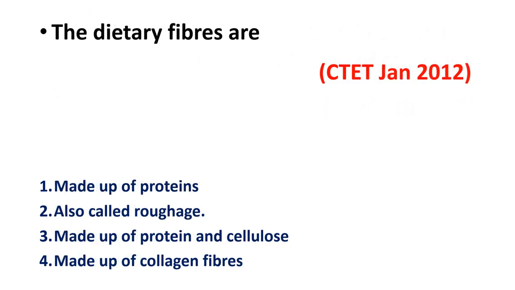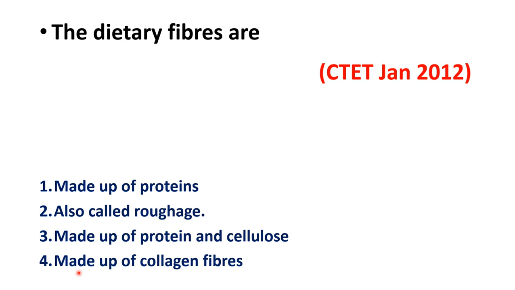The dietary fibers are: made up of proteins, also called roughage, made up of protein and cellulose, made up of collagen fibers. They have given four options. They are asking about dietary fibers. Option 1, made up of proteins. Option 2, also called roughage.